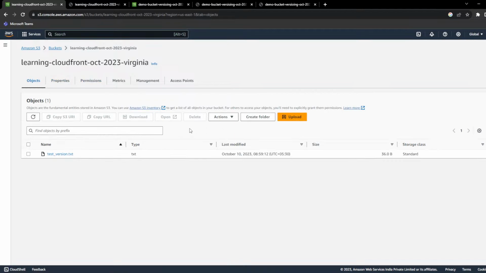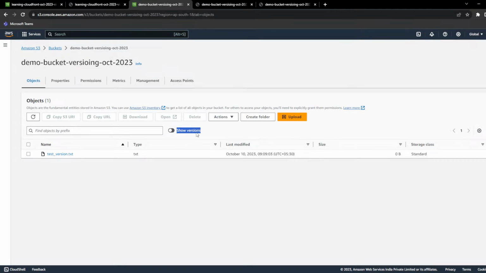Now you can see there is no versioning here in this bucket, so no radio button. So if you enable the versioning, there will be a radio button.